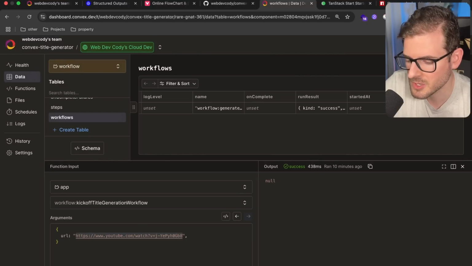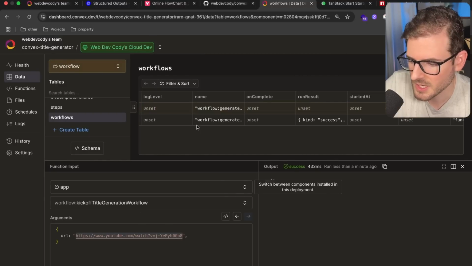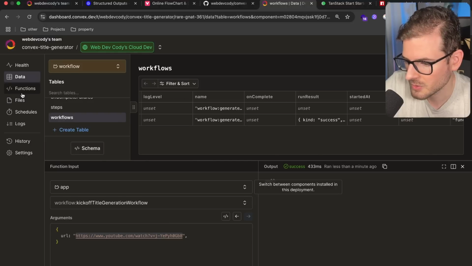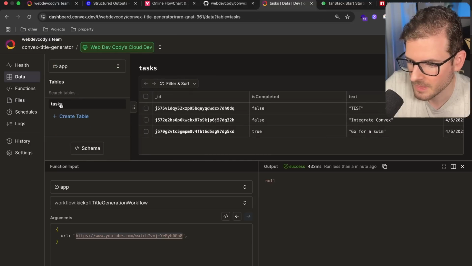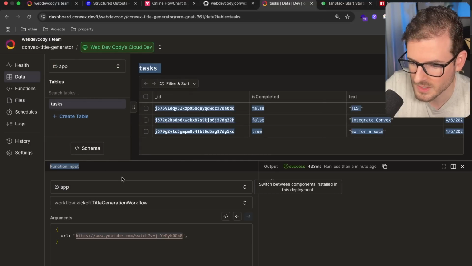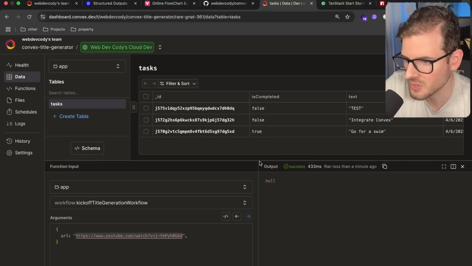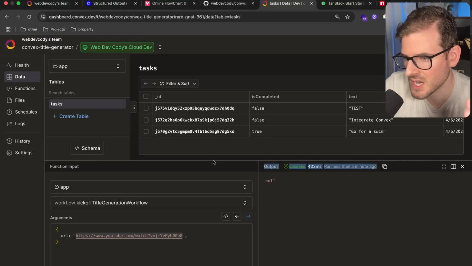I'm going to go ahead and just say run mutation. And then that should kick off a bunch of different workflows, because now we have it set to like 10. And if I go to data and go to my own app, we should have a new table, when this is done running, that pops up called titles. And then we should see a bunch of titles with their IDs pop up.